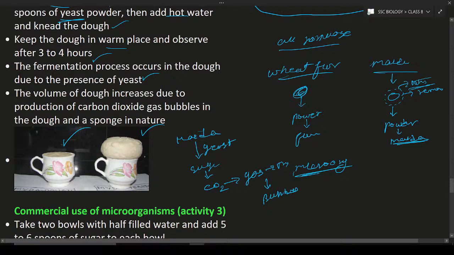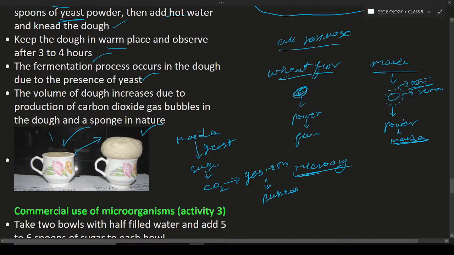This process is known as the fermentation process. In this fermentation process, the yeast is going to consume sugar and release carbon dioxide, and this carbon dioxide will be trapped in the maida and make the maida rise. You can see the maida is rising. Why? Because the yeast releases carbon dioxide and it is trapped inside the dough, which causes it to rise. This is known as fermentation. Now it will become spongy in nature and increase its volume.